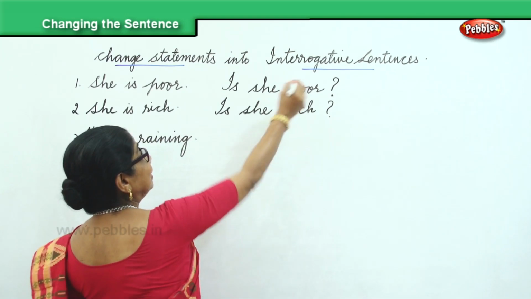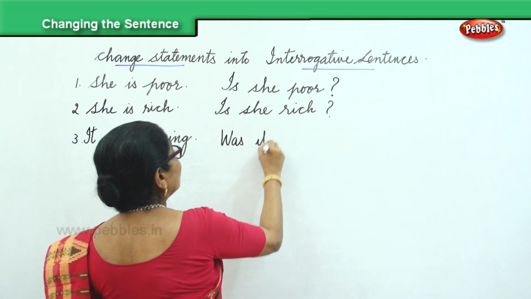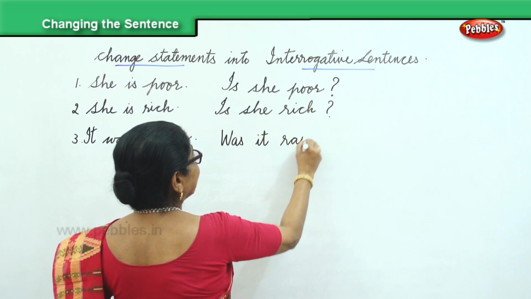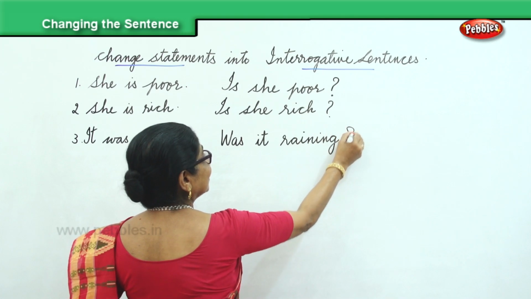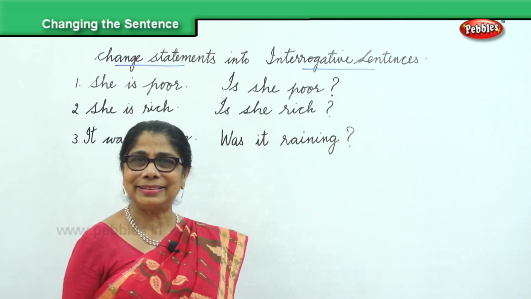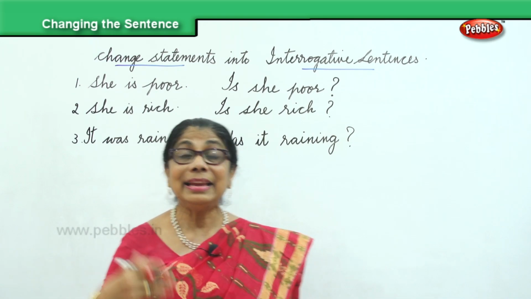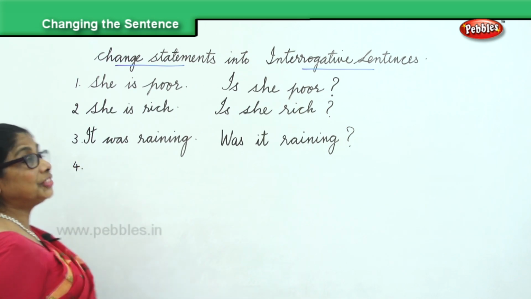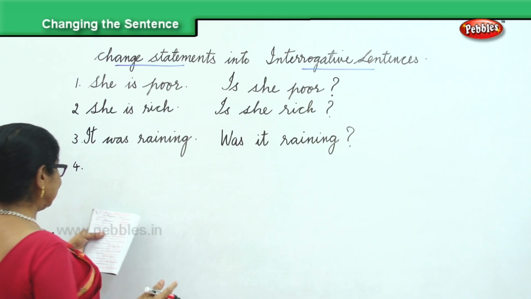So the interrogative question is, was it raining? End it with a question mark. It was raining. He was coming. Was he coming? Learning to ask a question. Changing statements into question. It's a nice practice.